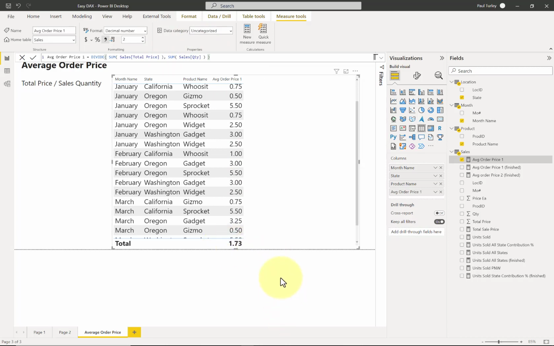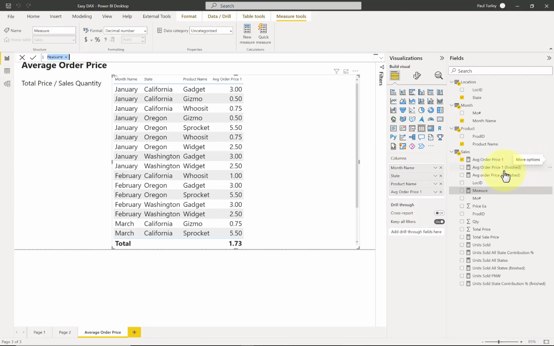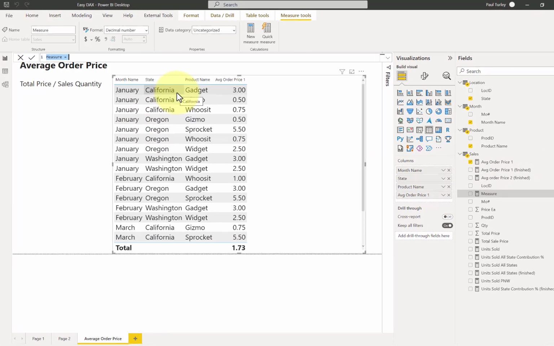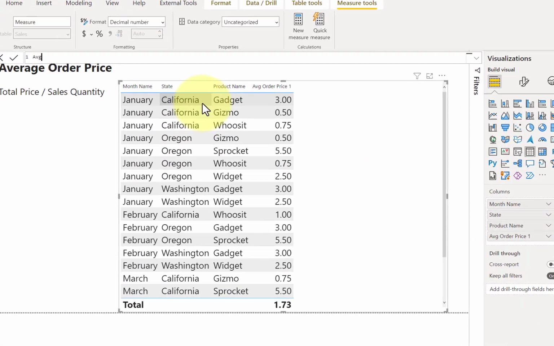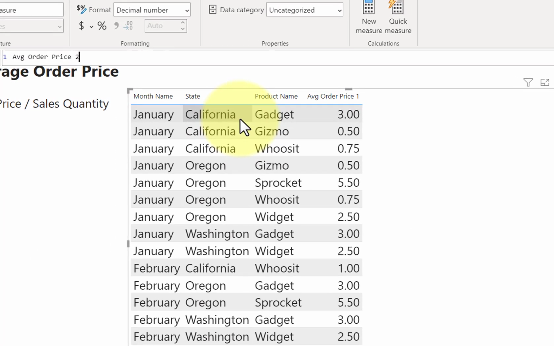And for that, we get an average value of $1.73. Okay, good stuff. Now, let's try this again using another method. So I'm going to create another measure, and this time I'm going to use the AVERAGEX function. Let's give this the same name, average order price 2.